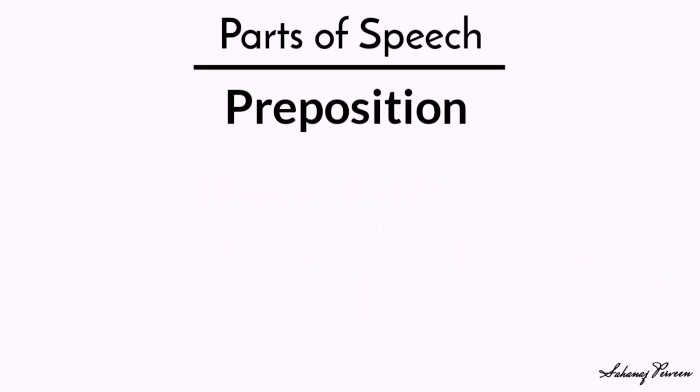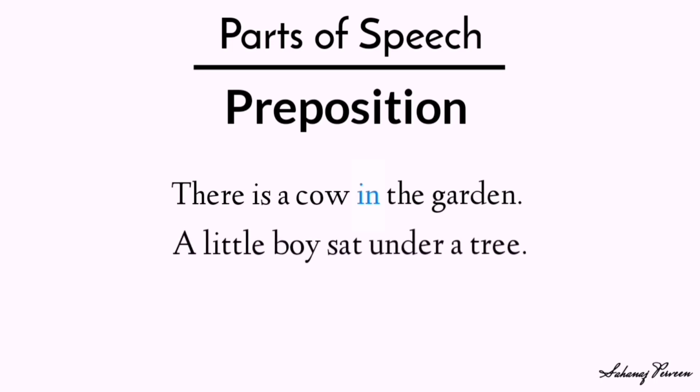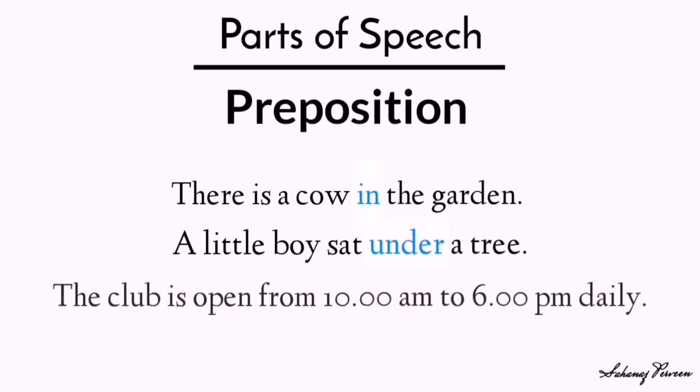Now look into the other examples. There is a cow in the garden. Here the cow is in the garden. A little boy sat under a tree. Here under is a preposition. The club is open from 10 a.m. to 6 p.m. daily. From and to are used here to define the time of the club.